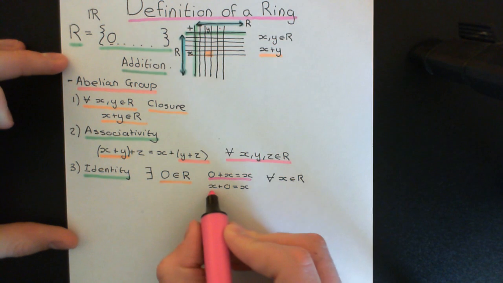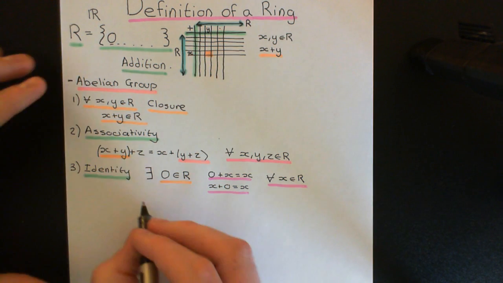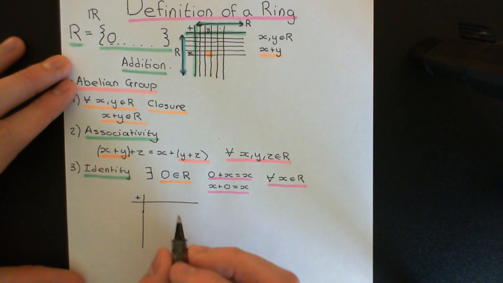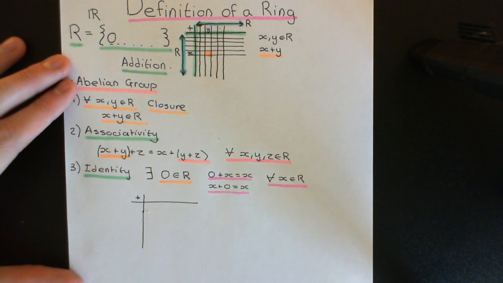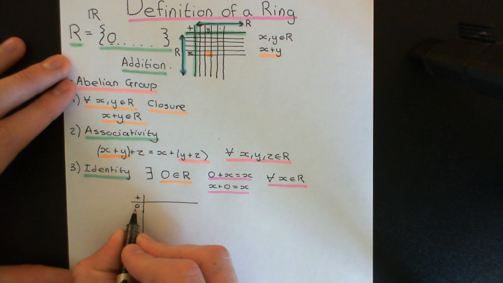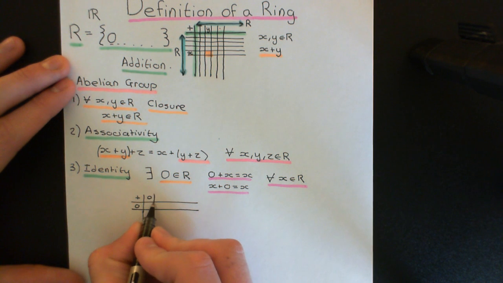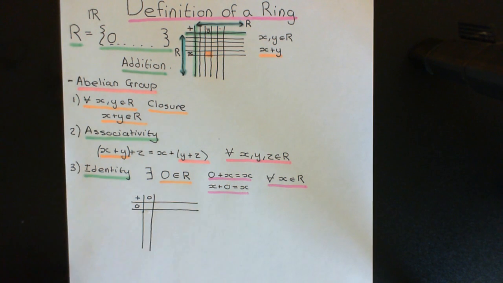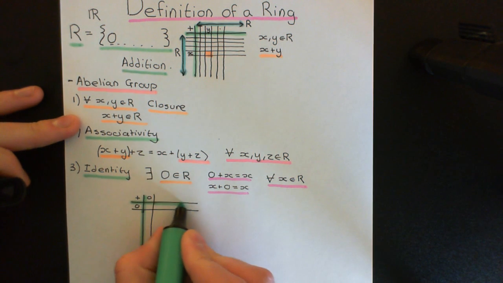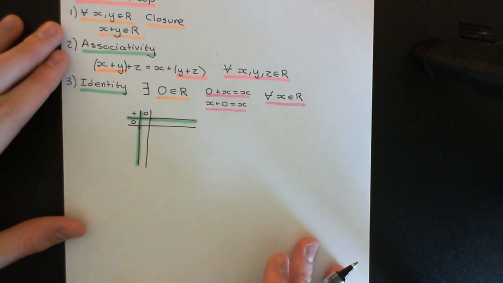Okay, so let me show you this in terms of what it means for the addition composition table. So I'll bring my addition composition table down here. Okay, so here's the addition law. So one of the elements of the ring that I am now assured to have in there is going to be this 0 element. So there will be a row dedicated to the 0 element, here it is, and there will be a column dedicated to the 0 element in my addition composition table. So allow me just to colour this in here. So here is my addition composition table, and now I've got the row and column dedicated to the 0 element.